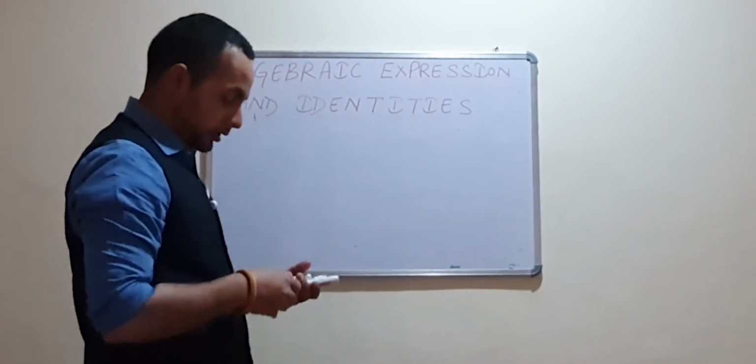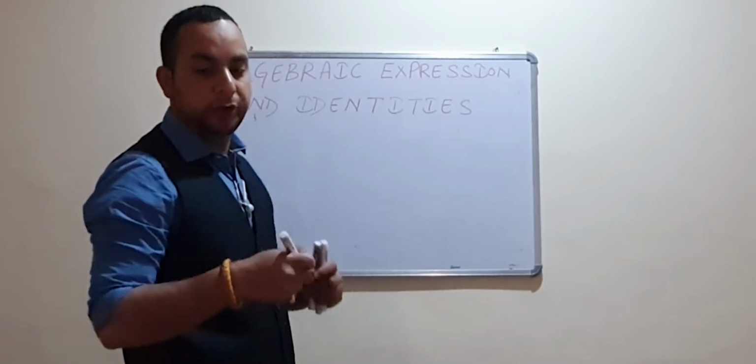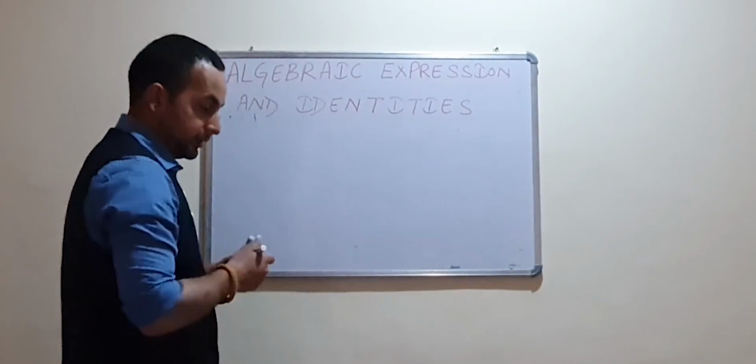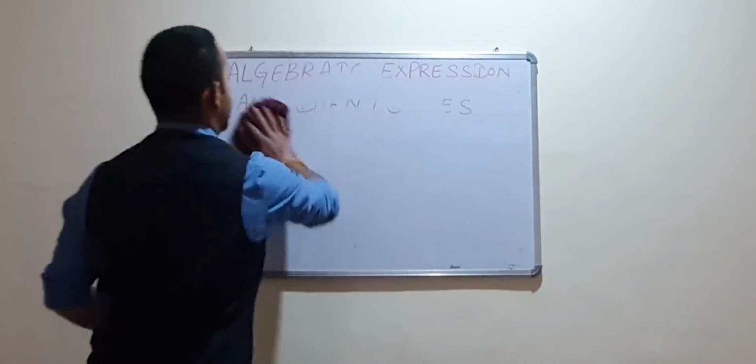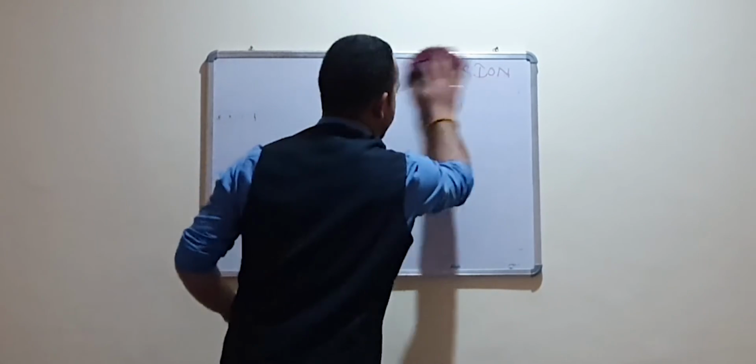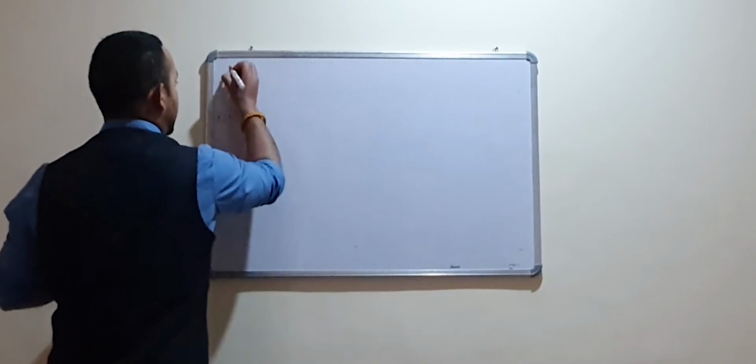Okay, now our next topic is monomial, binomial, trinomial and polynomial.